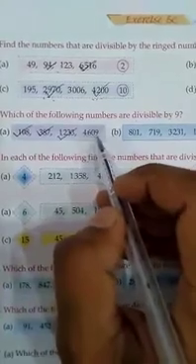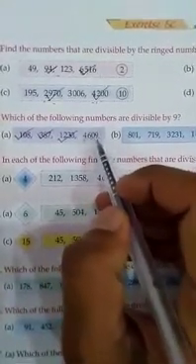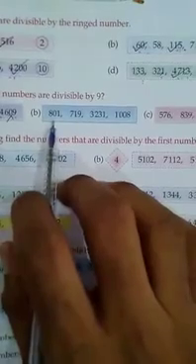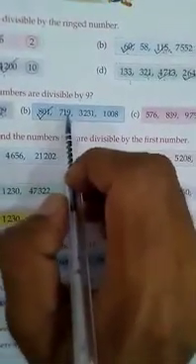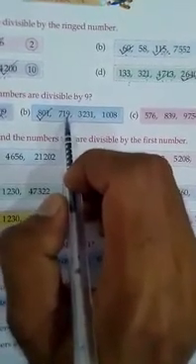Now 4609: 4 and 6 is 10, 10 and 9 is 19. 19 is not divisible by 9, so this number we will leave. Now part B. 801: 8 and 1 is 9. 9 is divisible by 9, so 801 is divisible by 9. 719: 7 and 1 is 8, 8 and 9 is 17. 17 is not divisible by 9, so we will leave it.